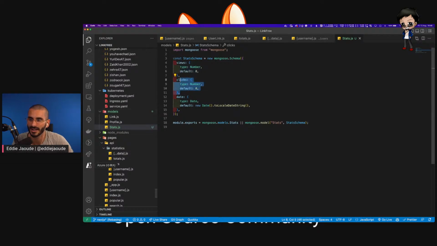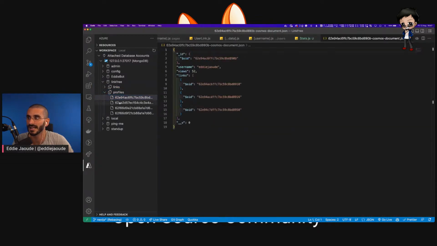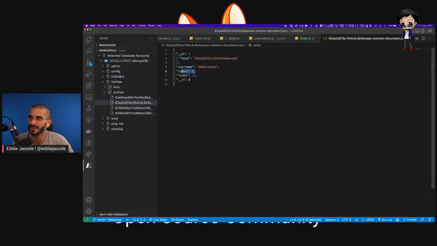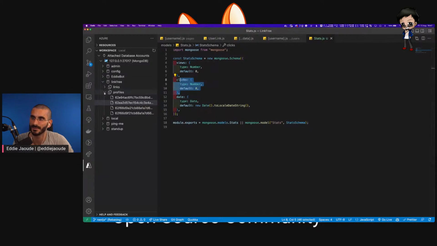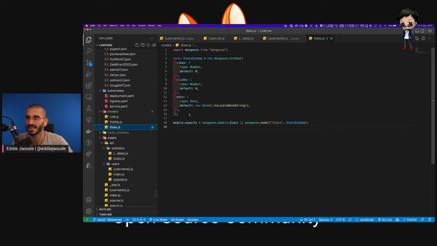And I have got a nice viewer. Where is it? Attached databases, and you can see the local. If I do a refresh, we can see Linkfree, and we've got links at the moment, and we've got profiles. So these are the profiles that we clicked. This is mine. You can see it's got 52 views. Someone else has just started that we were practicing with before. It's got 1 view. So they get an entry once it's been activated. So we should just see another one in here for stats, and we want it per day. So let's have a look.